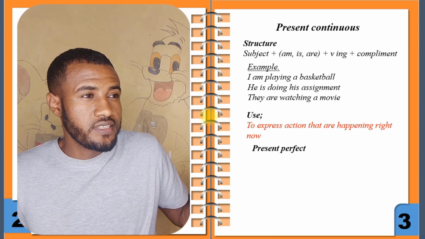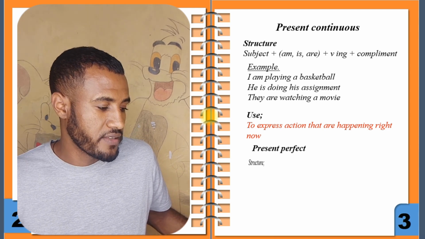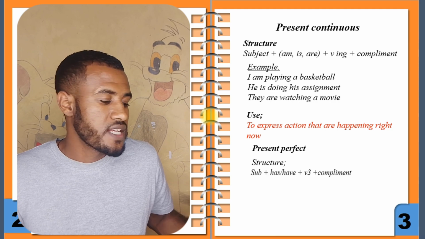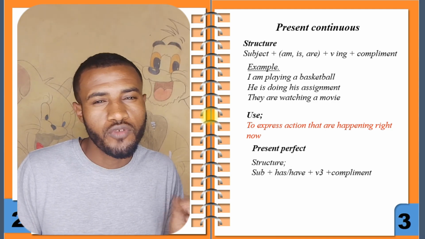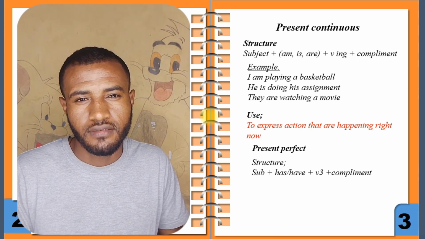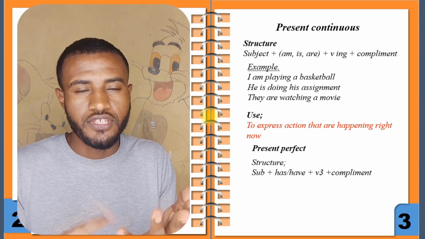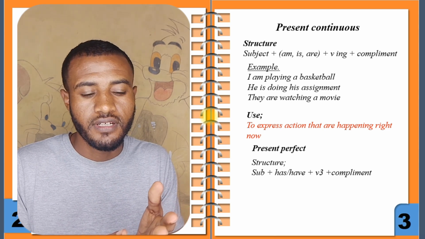So this is the present continuous tense. Next, the present perfect. The structure is subject plus has or have plus the V3 form of the verb, also known as the past participle, plus the complement. Subject plus has for a singular subject and have for a plural subject.